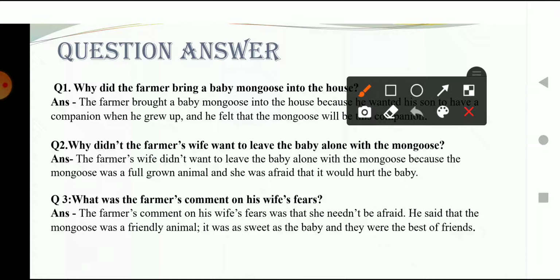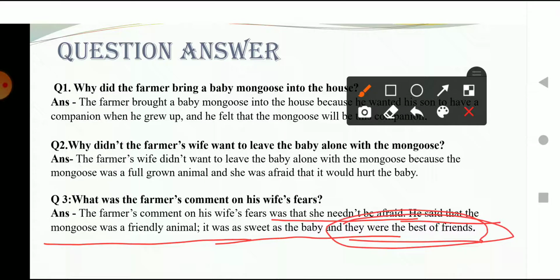What was the comment that the husband made? The farmer commented that she needn't be afraid. Okay, she didn't have to be afraid. Why? Because he said that the mongoose was a friendly animal. It was as sweet as the baby, and they were the best friends.